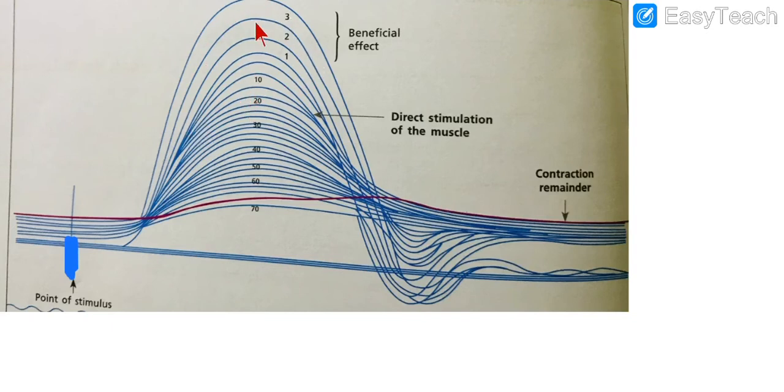So it will keep on increasing the amplitude because of the beneficial effect. Now after say 10 stimuli there is reduction, like this is the 10th one, just imagining the 10th one. So the amplitude has got reduced. Why has the amplitude got reduced? Means now the muscle has started getting fatigued, it's getting tired.